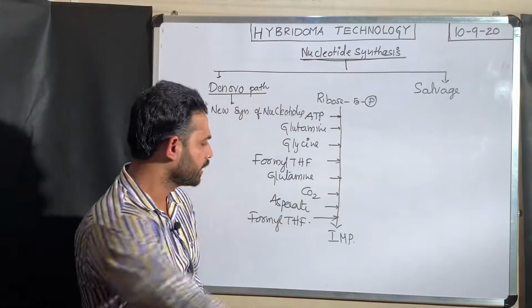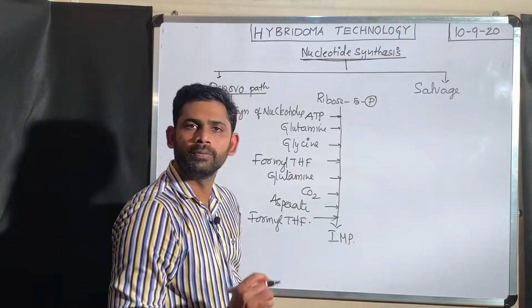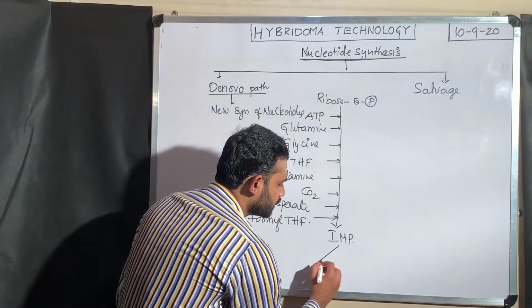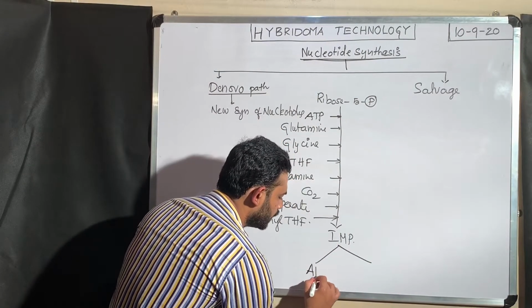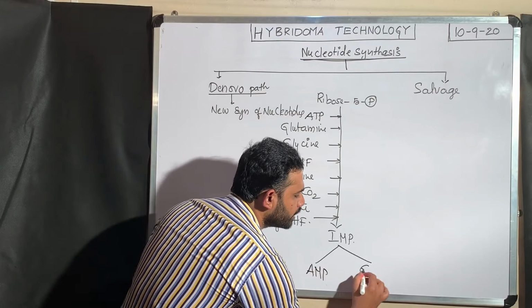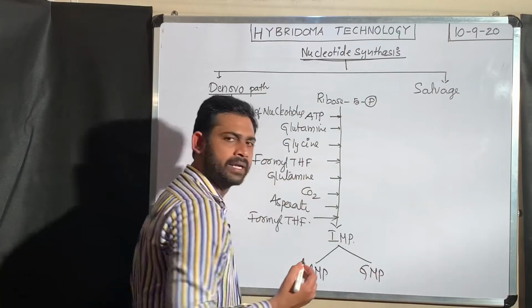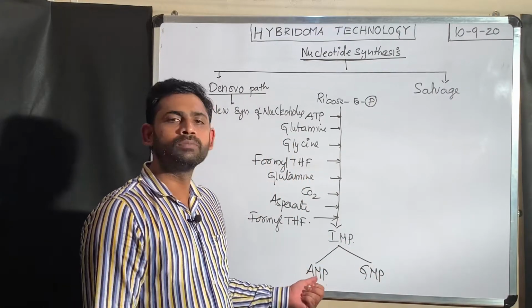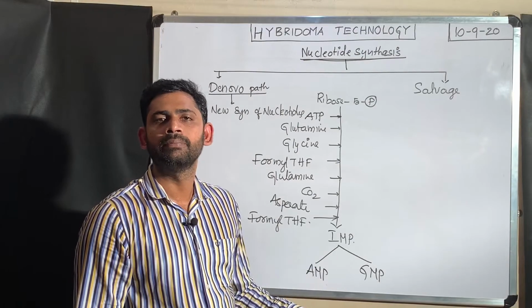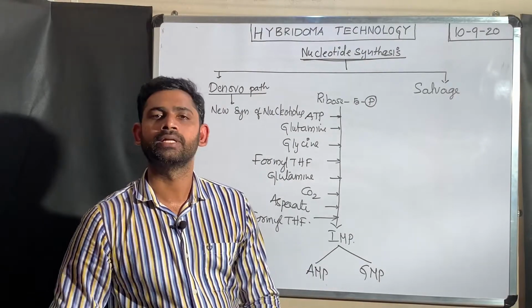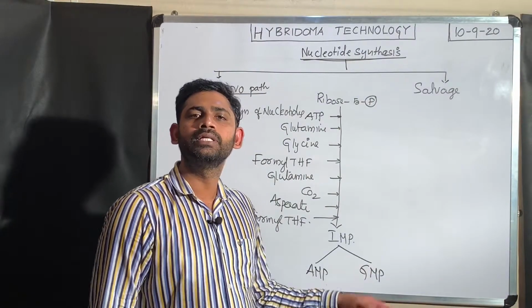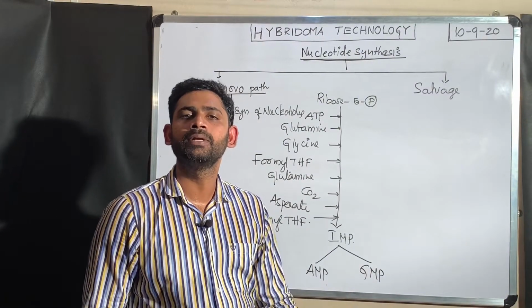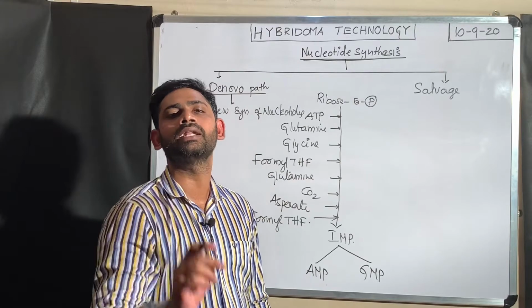Once the inosine monophosphate is formed, it is converted into adenosine monophosphate and guanosine monophosphate. As we know, adenosine monophosphate is converted into adenosine diphosphate, then adenosine triphosphate, which directly goes and is involved in RNA synthesis. GMP is converted into GDP, GDP is converted into GTP, which directly goes and is involved in RNA synthesis.